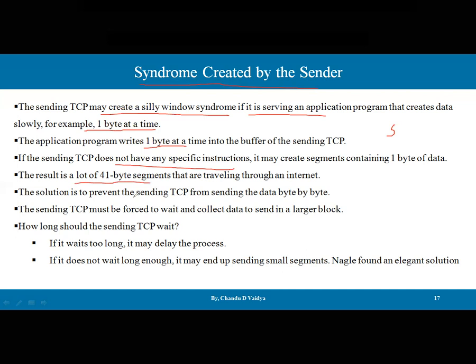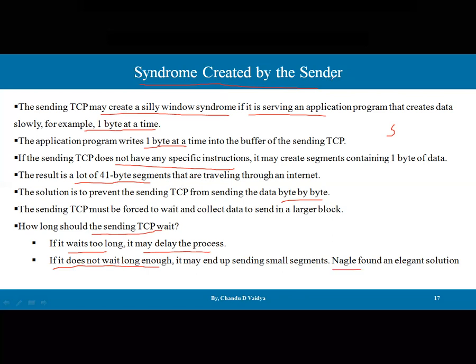The solution to prevent the sending TCP from sending the data byte by byte is that the sending TCP must be forced to wait and collect data to send in a larger block. But how long should the sending TCP wait? That is a question. If it waits too long, it may delay the process. If it does not wait long enough, it may end up sending small segments. That solution is provided by Nagle, who found an elegant solution. So this is the algorithm.